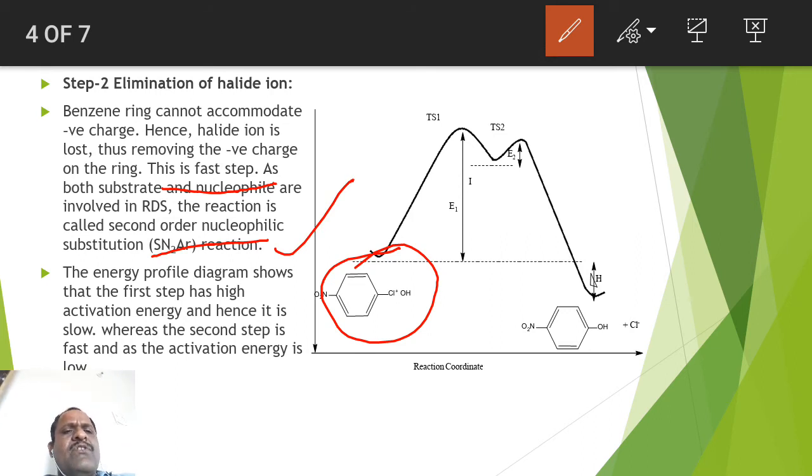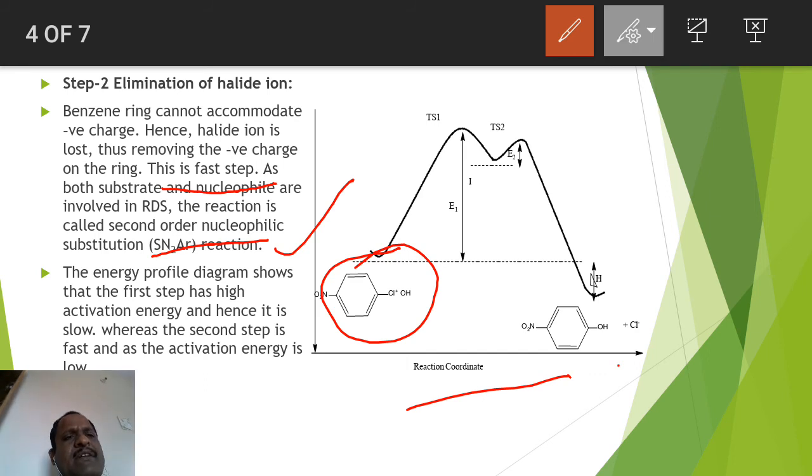Now if you draw the energy profile diagram, potential energy versus reaction coordinate, then you can understand that the energy of activation is slightly higher for the first step as compared to the second step. The intermediate formed there is unstable, and then you will get the final product with displacement of Cl by OH group. So you have to keep that in mind, right?